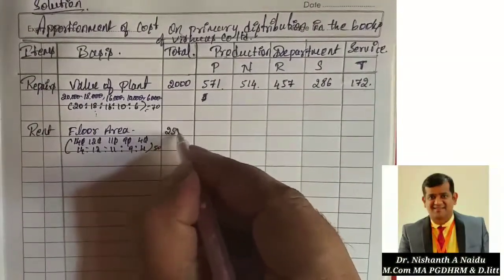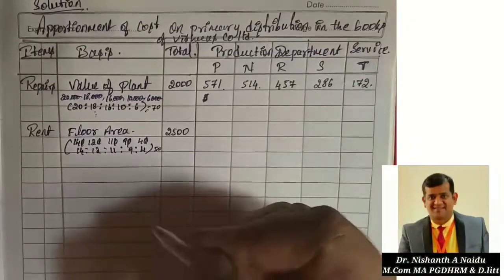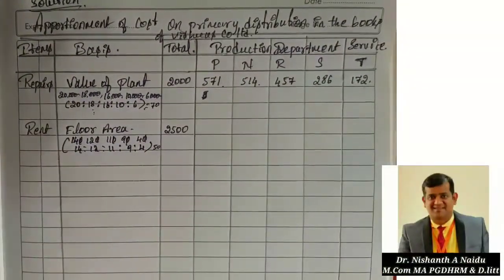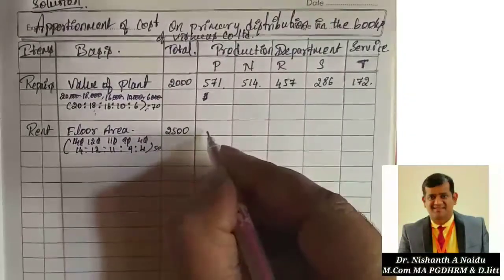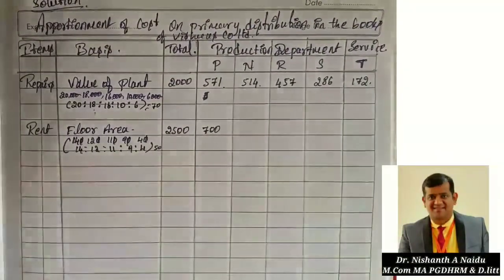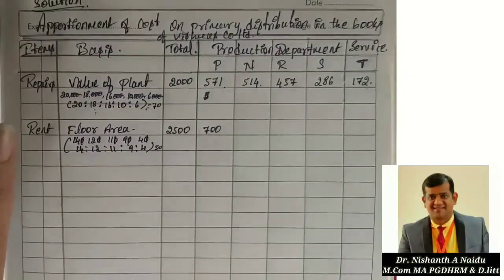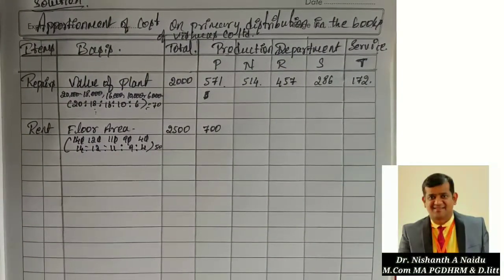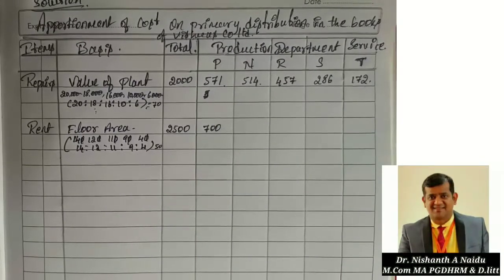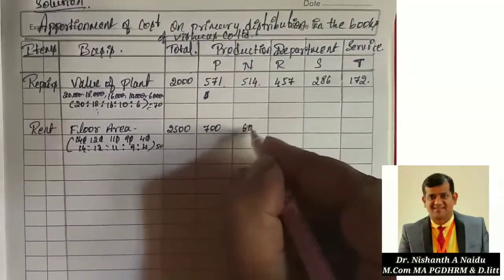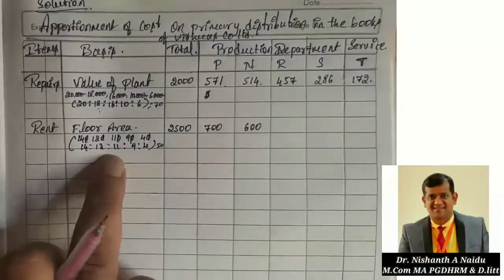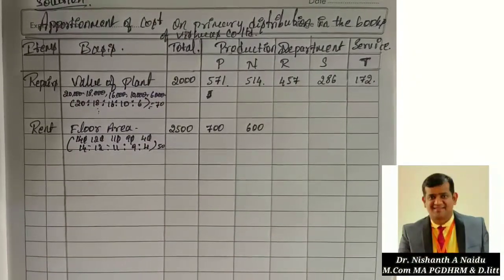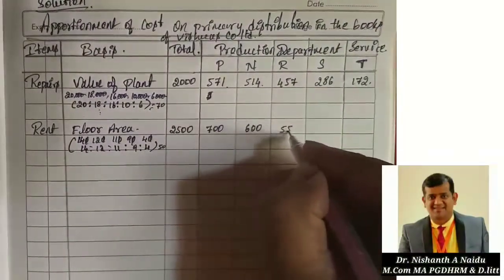2500. Okay. So now what you have to do is calculate 2500 into 14 divided by 50. So that comes to 700 rupees for P department. Same way, 2500 into 12 divided by 50. If you do that, you are going to get 600 rupees. Same way, 2500 into 11 divided by 50. So you are going to get 550 rupees.